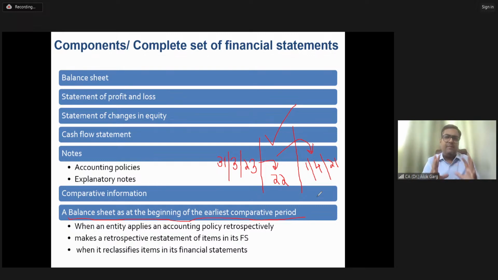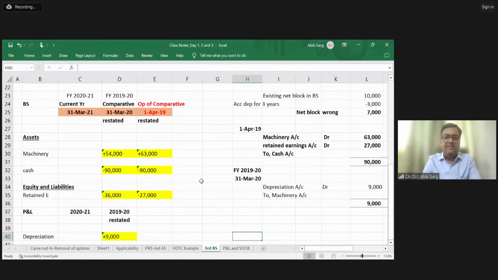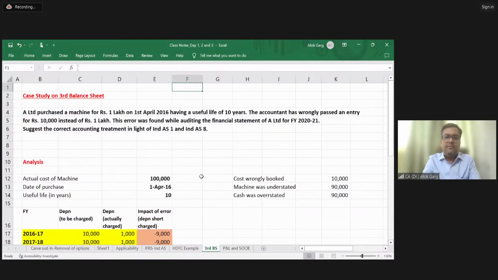Friends, I'll explain this concept with the help of an Excel file, and then I will also explain this concept with a real life example. If you have not understood so far, don't worry. I'm going to discuss this with the help of an example, and please let me know if the Excel file is visible, guys. Is it visible?